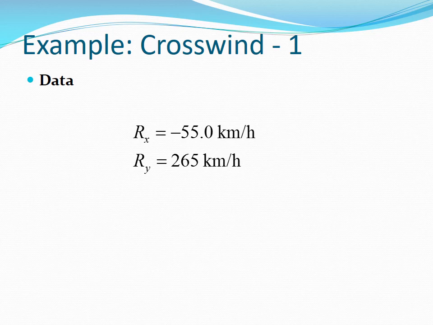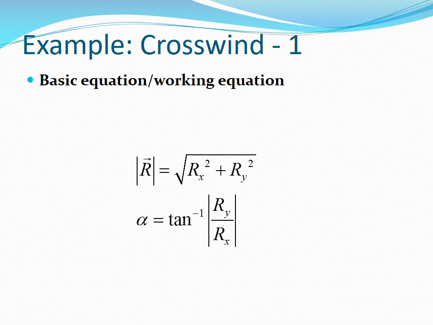The data are the wind speed in the x direction and the plane's motion in the y direction. The x and y components are minus 55 kilometers per hour and 265 kilometers per hour. The basic equations and the working equations are the same: the magnitude of the vector and the helper angle of the motion.